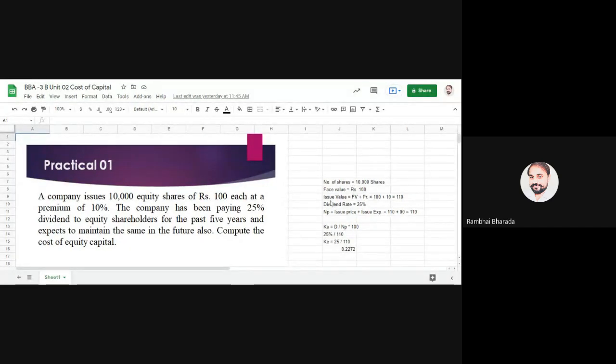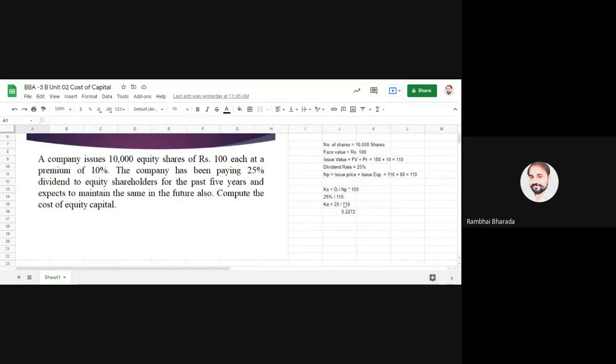You may do the same calculation with dividend in rupees. See here, face value is 100, dividend rate is 25%, so you directly say that your dividend is 25 rupees divided by 110. There is no issue. This is the first practical question, that's why I have written a percentage. From the next question, we will directly write the amount. Are we clear?